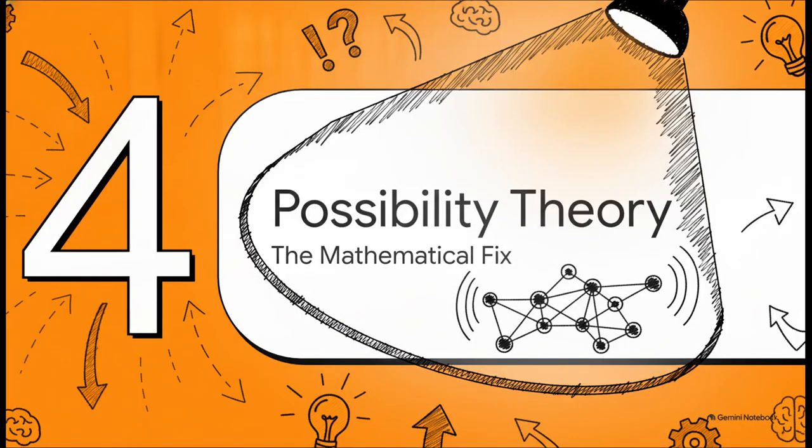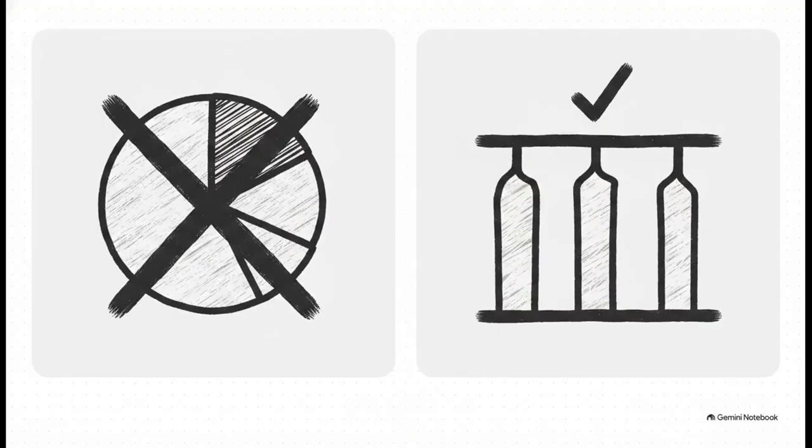Enter our hero in section 4, possibility theory. If probability is totally the wrong tool for the job, what's the right one? Well, it's a decades-old mathematical concept that is finally getting its moment in the spotlight. Possibility theory. Let's finish that analogy from earlier.